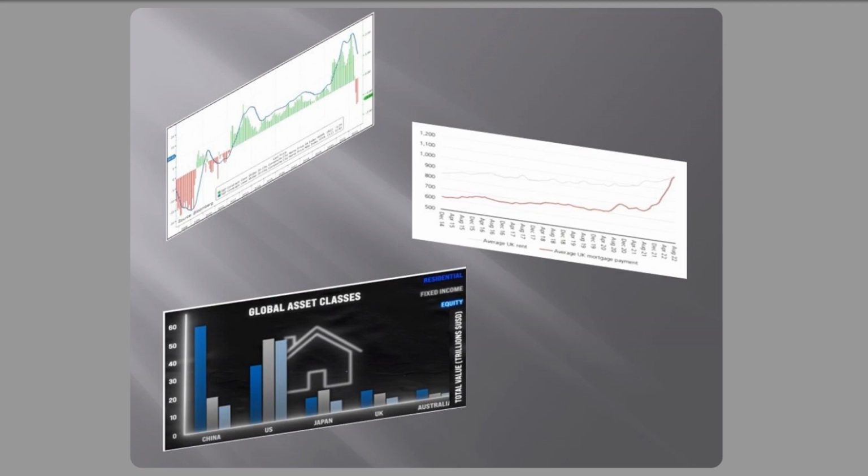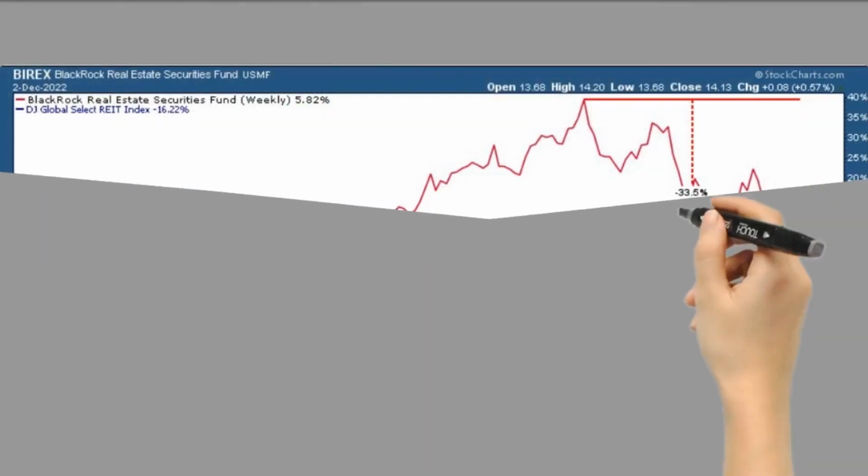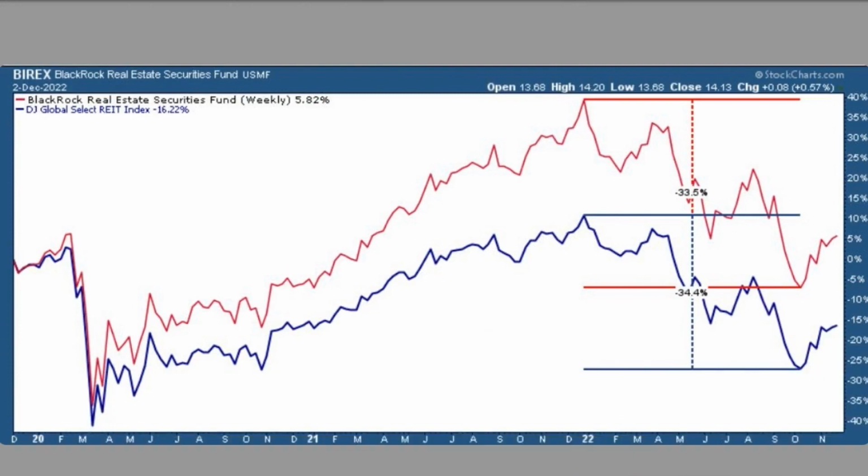Whilst out east, the elephant in the room is China's enormous $60 trillion housing problem. A final chart confirms that it isn't just physical property that is being hit by liquidity pressures. It has also hurt real estate fund investors. The Blackstone Real Estate Income Trust, the behemoth of the U.S. real estate industry valued at $69 billion United States dollars, is compared with the Dow Jones Global Select REIT Index Fund, an index tracking global real estate investment trusts.